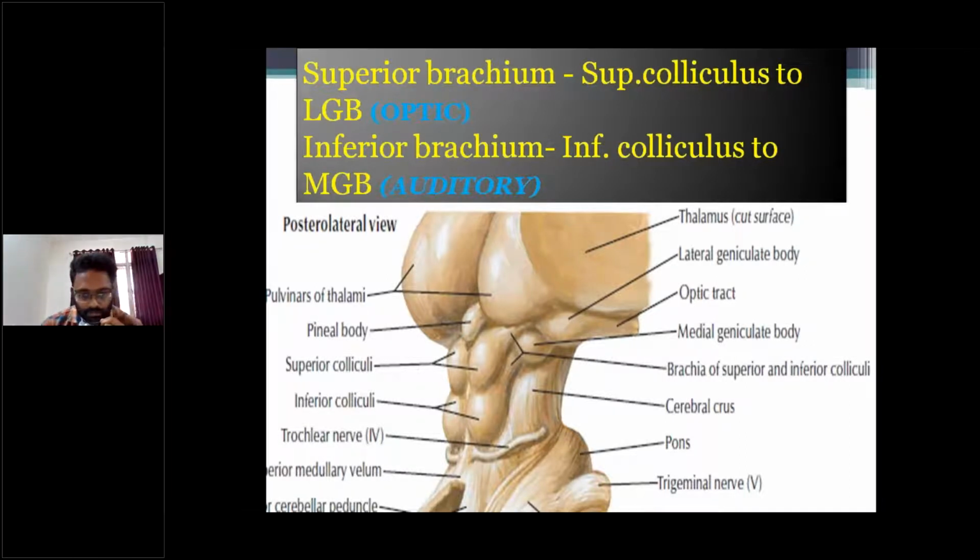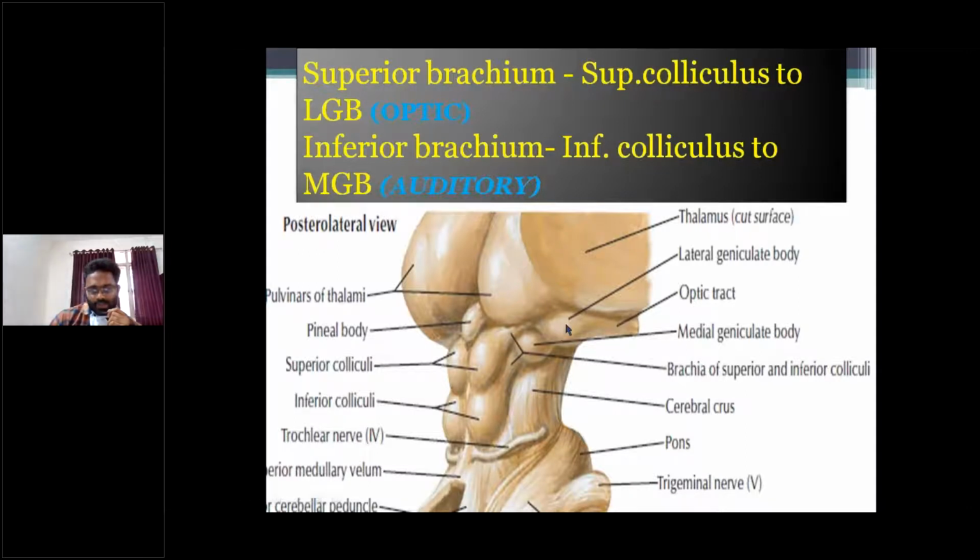Inferior brachium. In this picture, this is the inferior brachium. The inferior brachium connects the inferior colliculus to the medial geniculate body and contains auditory fibers. In this picture, superior and inferior brachium.